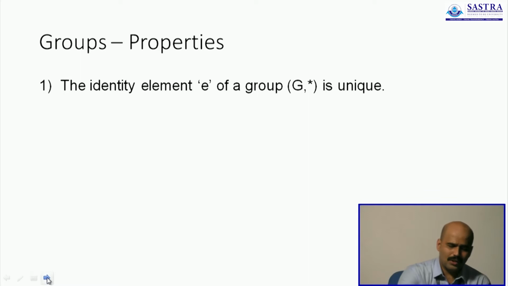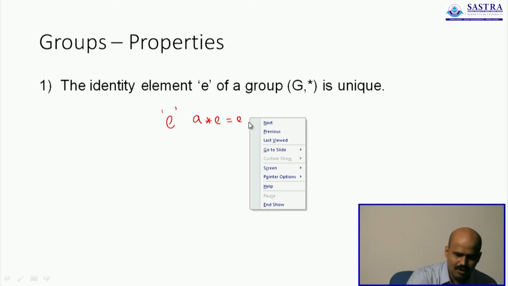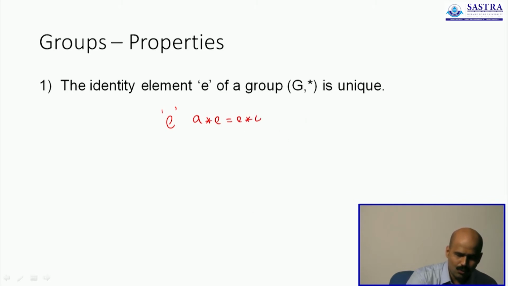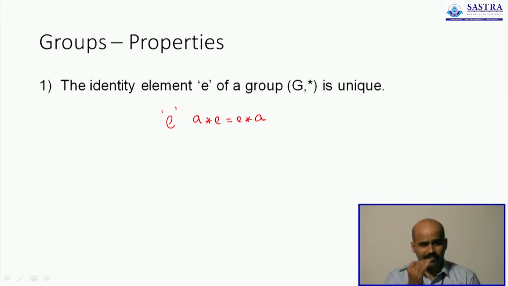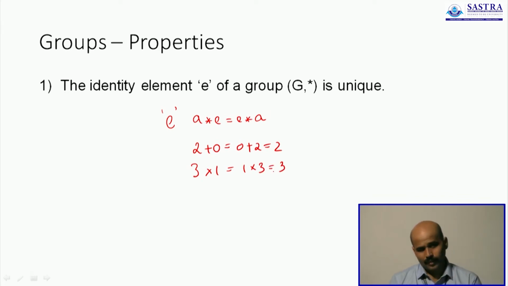Consider any group, there is only one element E such that A star E and E star A are the same. Only one element such that this happens. If it's addition, it's only 0 such that you get back 2. If it's multiplication, it's only 1 such that you get back 3. There are no other elements which satisfy the conditions required for an identity element. So, hence it is unique. You cannot have more than one identity element in a group. There is one and only one, and that is why it is special.